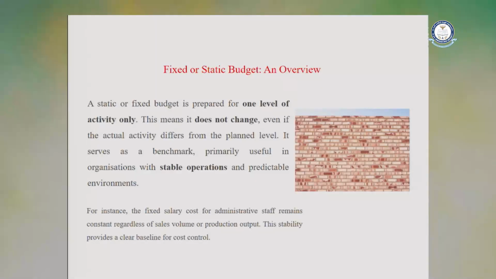I will give the details. What is the fixed or static budget? A static or fixed budget is prepared for one level of activity. This means that it does not change even if the actual output differs from the planned level. It serves as a benchmark, primarily useful for organizations with stable operations. Generally, this budget is fixed and will not be changed. It is always constant; when the level of output changes, the budget amount is not going to change. Characteristics of a fixed budget: single activity level, fixed benchmark, predictable operations and cost control focus.